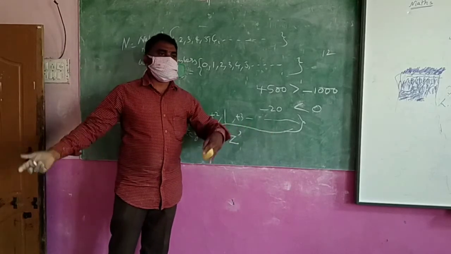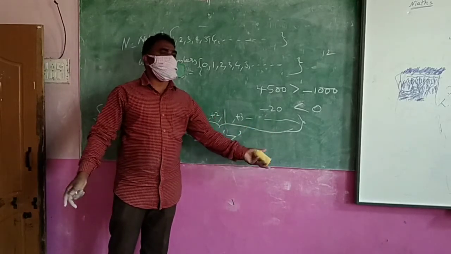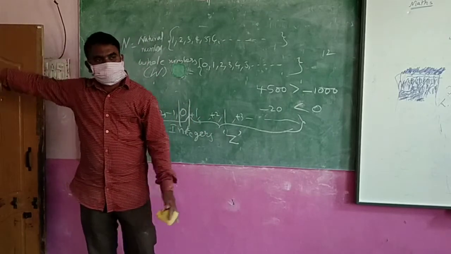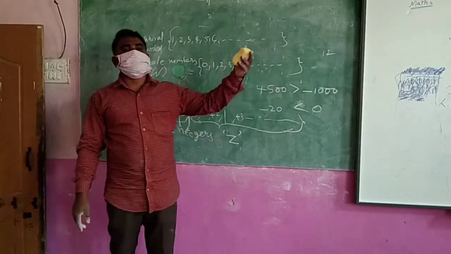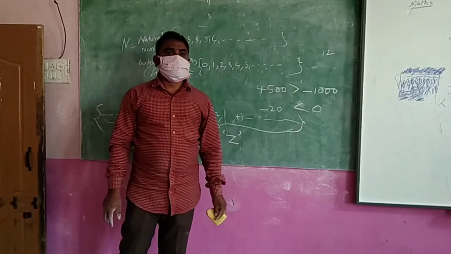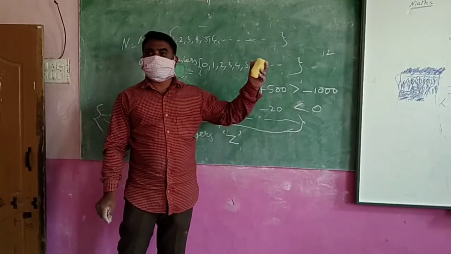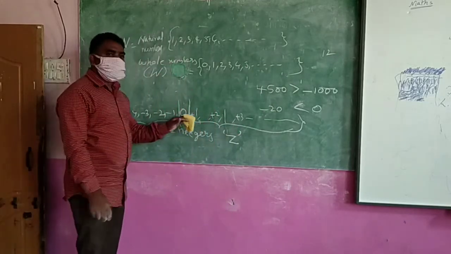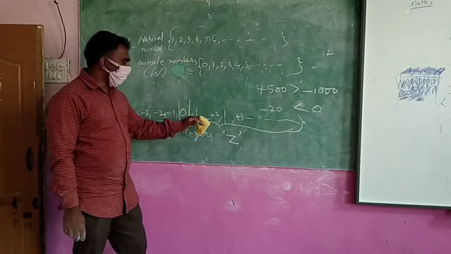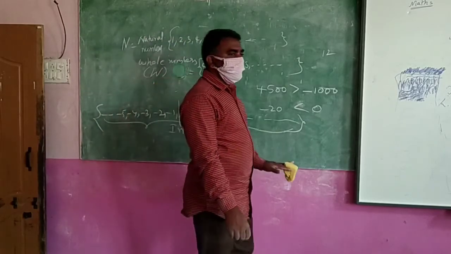We don't know the starting numbers and the ending numbers. Numbers go from infinity to infinity. We don't know where it starts and we don't know where it ends. So that is the number system. These are called integers, and integers are denoted by Z.